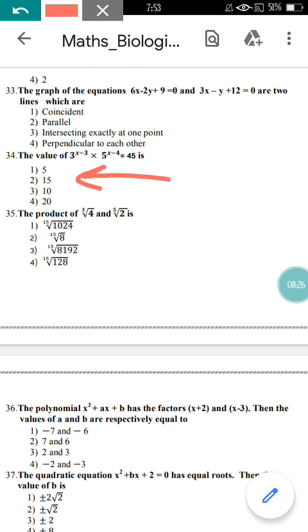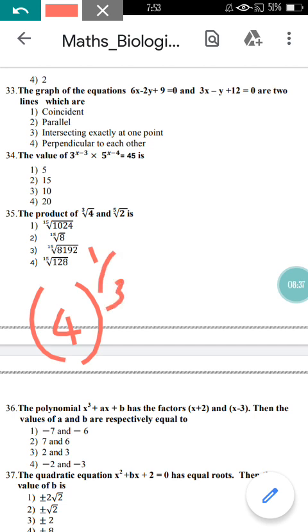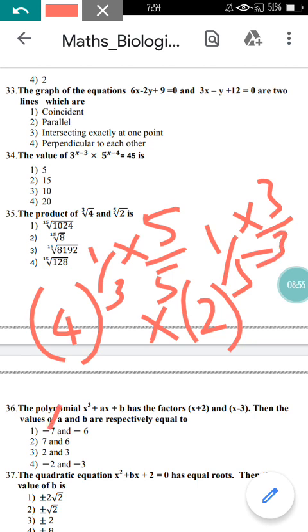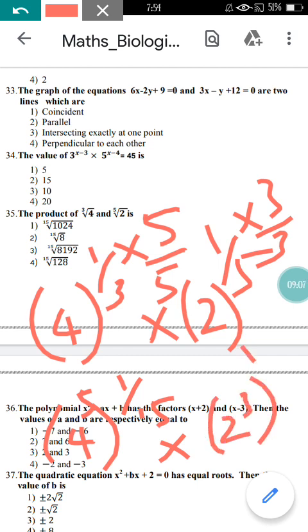Option 1 is correct. Now they are asking for the product of these terms. You can write the power as, let me write it again. You can write the cube root as 1 upon 3 and the fifth root as 2 raised to 1 upon 5, right? I need to convert this to the same power, so I am multiplying the first by 5 upon 5 and the second by 3 upon 3, so that I can get the same root here. You can see I can write this as 4 raised to 5 whole raised to 1 upon 15 into 2 raised to 3 whole raised to 1 upon 15.